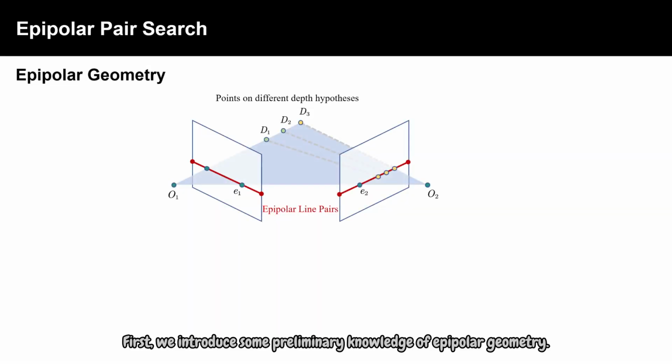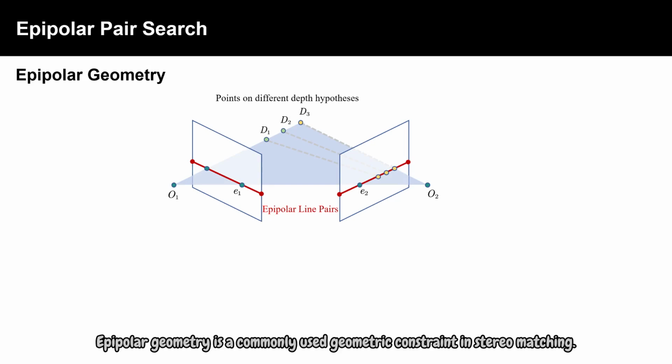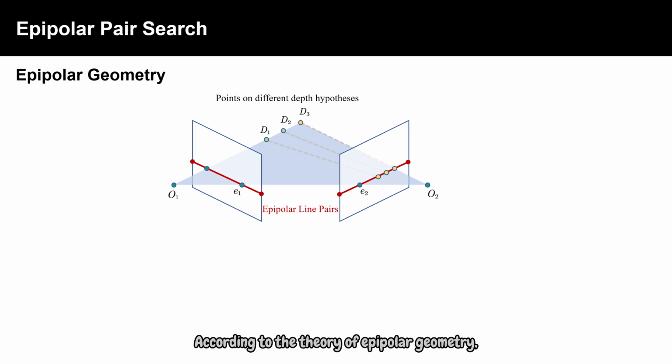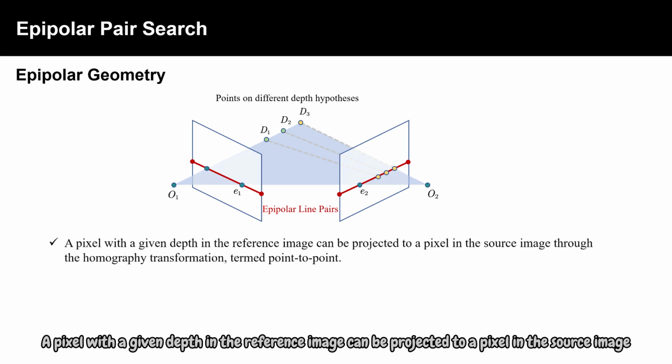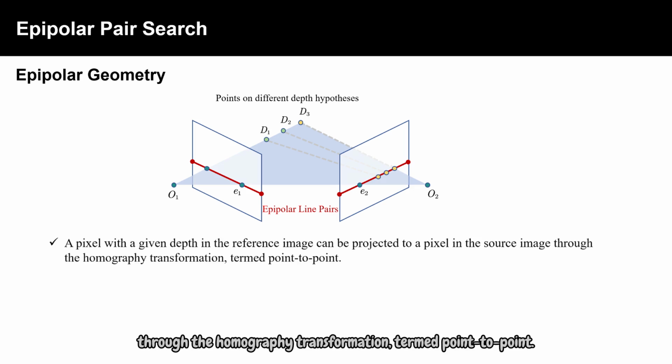First, we introduce some preliminary knowledge of epipolar geometry. Epipolar geometry is a commonly used geometric constraint in stereo matching. According to the theory of epipolar geometry, we summarize the following 3 points. A pixel with a given depth in the reference image can be projected to a pixel in the source image through the homography transformation, termed point-to-point.